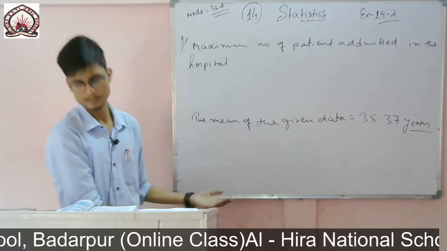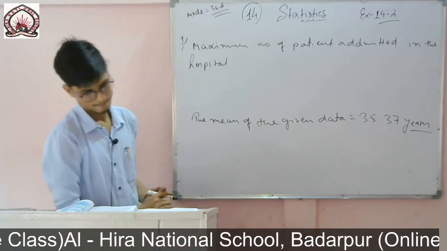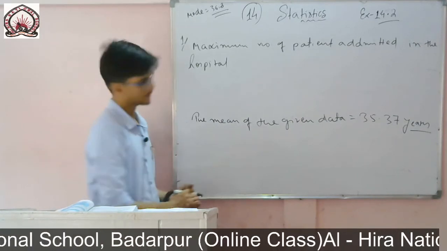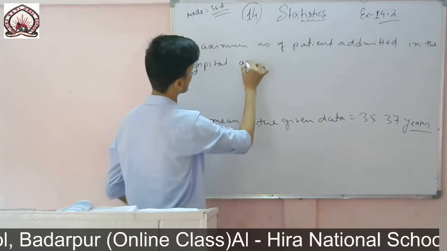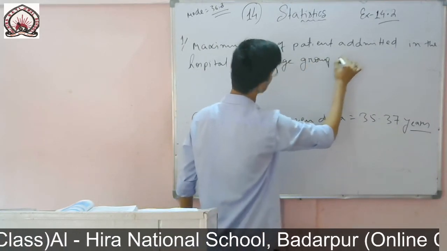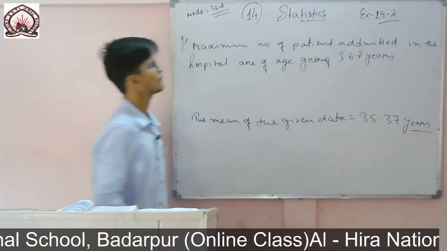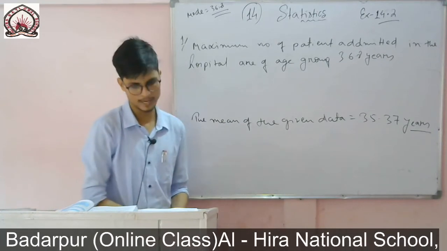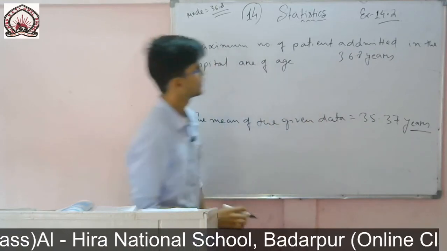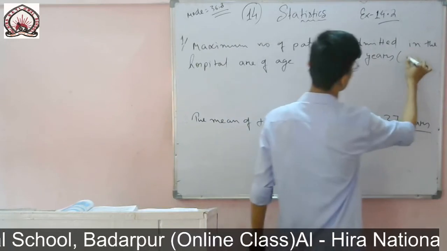The question was to find the mean, then mode, and then interpret and compare. So maximum number of patients admitted in the hospital are of the age group of this mode, 36.8 years approximately.